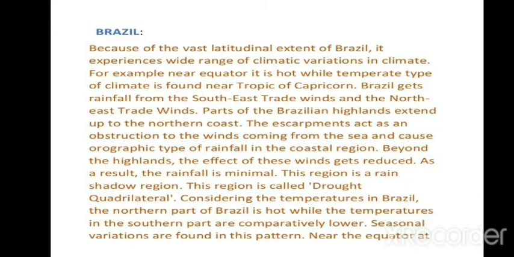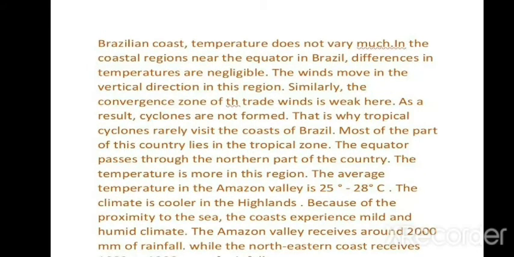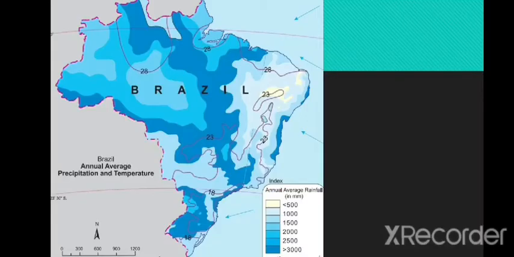The escarpment acts as an obstruction to the winds coming from the sea and causes orographic rainfall in the coastal region. Orographic rainfall means this side they receive northeastern and southeastern winds.